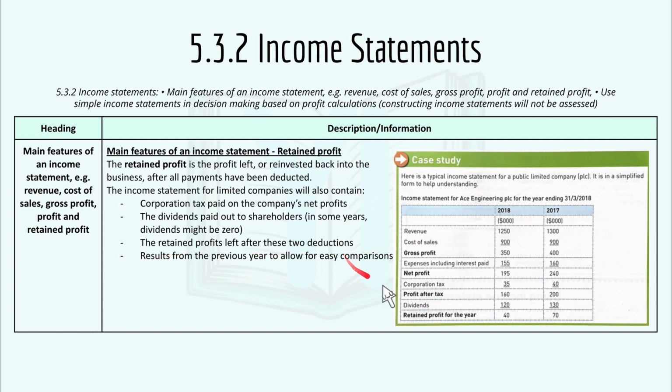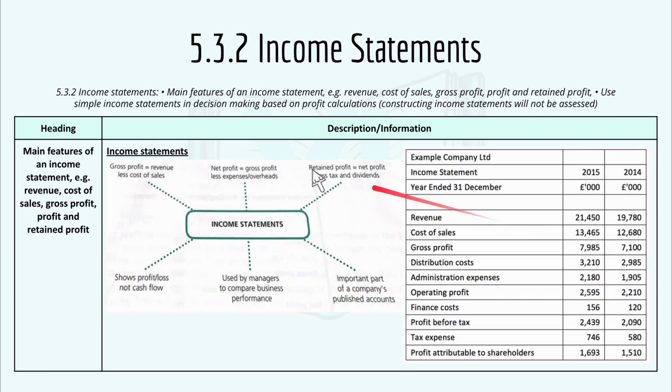And here's a case study as well, like a typical income statement. So here's just a recap of the income statement, like gross profit, net profit, retained profit. It's an important part of a company's published accounts used by managers and shows profit or loss and not cash flow. An example of the income statement.